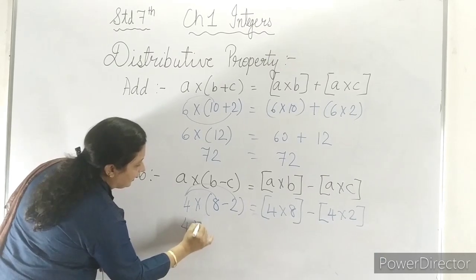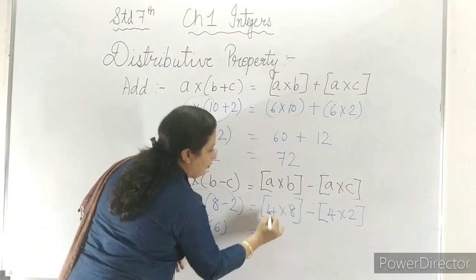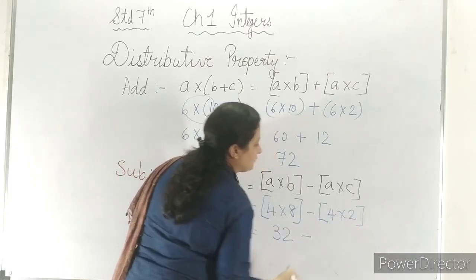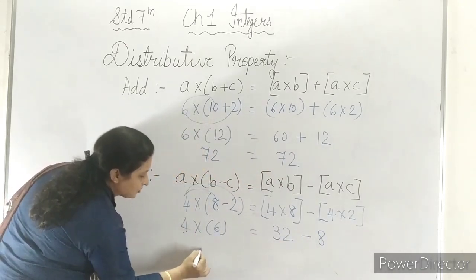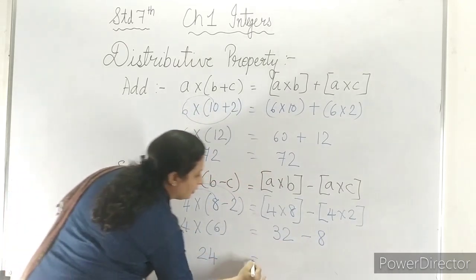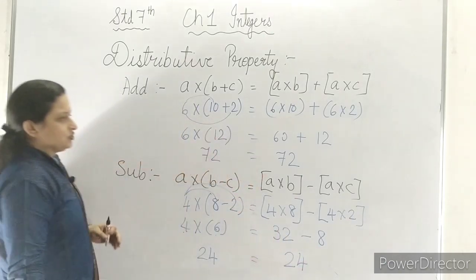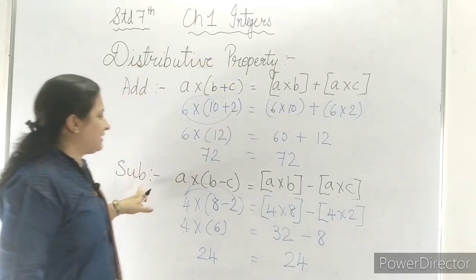Now 4 into 8 minus 2 is 4 into 6. 4 8s are 32 minus 4 2s are 8. 4 6s are 24. 32 minus 8 is also 24. So we can say that distributive property for subtraction is possible.